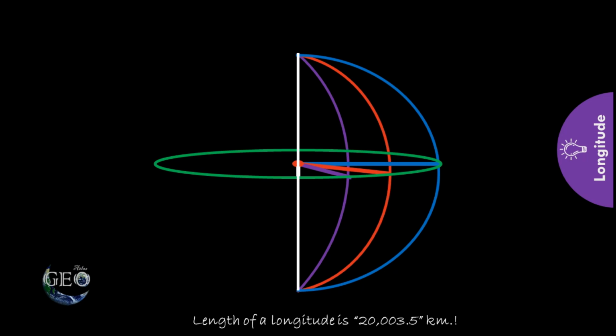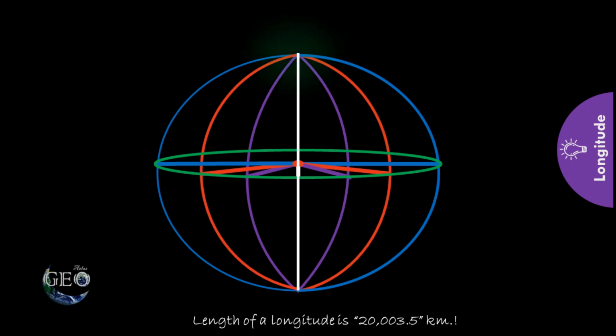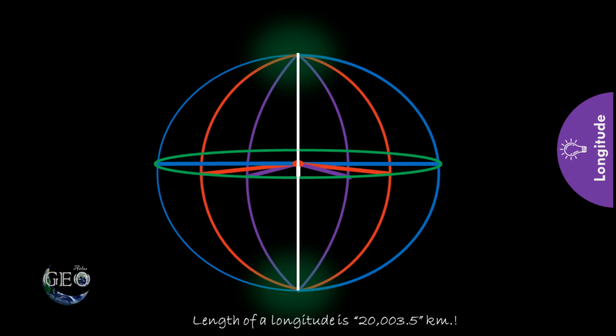The same way at the 30-degree interval and further at 60 degree, at 90 degree interval. Now these lines combinedly will look like a sphere. These lines start from one pole and end at another pole.